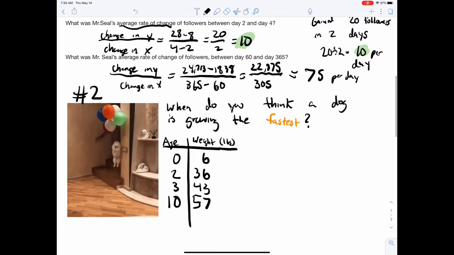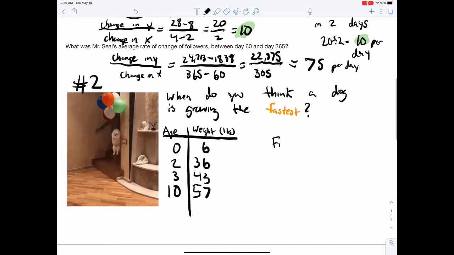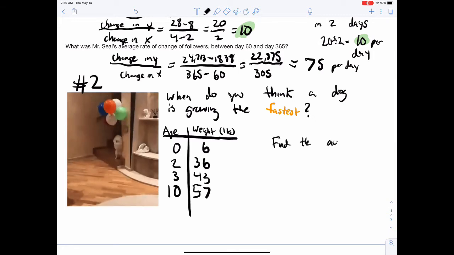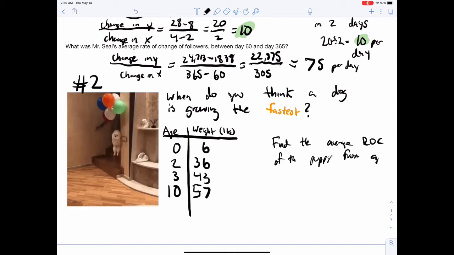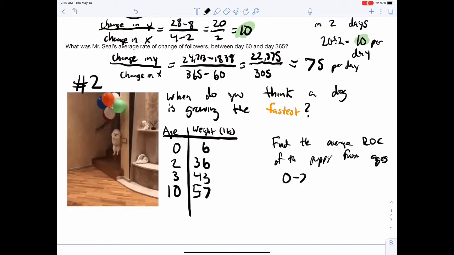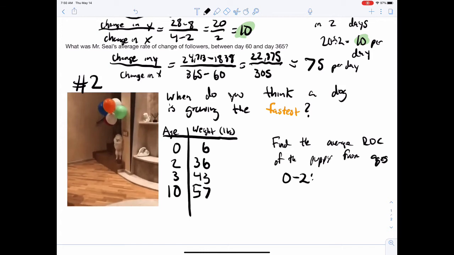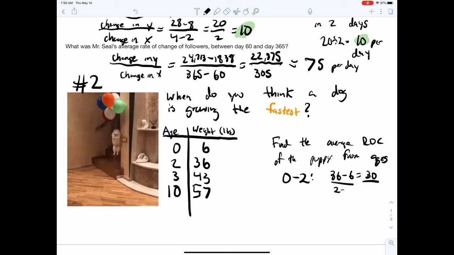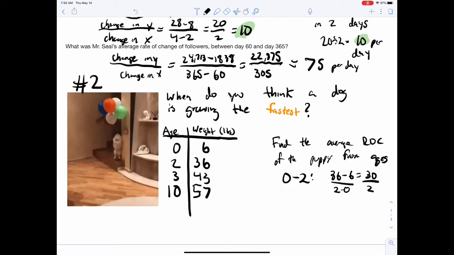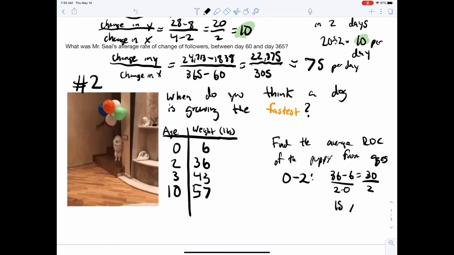So let's find the average rate of change. I'm just going to write ROC. Find the average rate of change of the puppy from ages 0 to 2. So 0 to 2, that's 36 minus 6. So he gained 30 pounds in 2 years. So that's about 15 pounds a year.